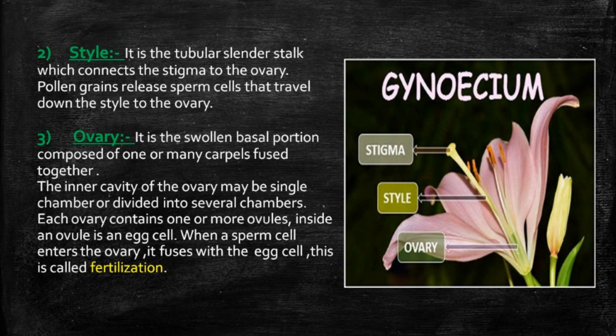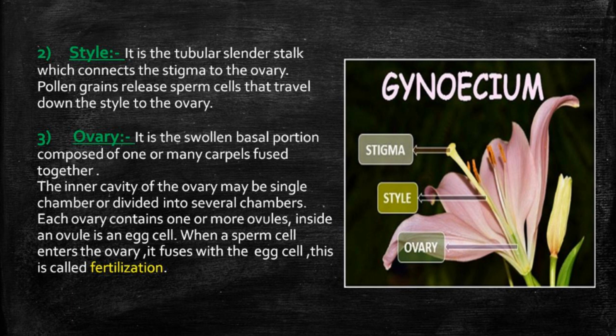Number 2, the style. It is the tubular slender stalk which connects the stigma to the ovary. Pollen grains release sperm cells that travel down the style to the ovary from the stigma. Number 3 is the ovary. It is the swollen basal portion composed of one or many carpels fused together. The inner cavity of the ovary may be a single chamber or divided into several chambers. Each ovary contains one or more ovules. Inside the ovule, there is an egg cell.